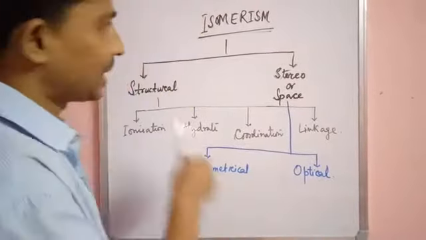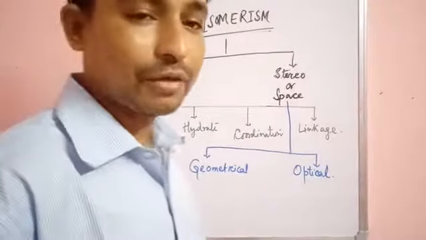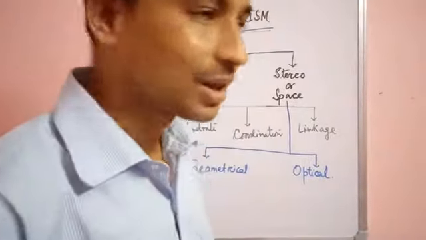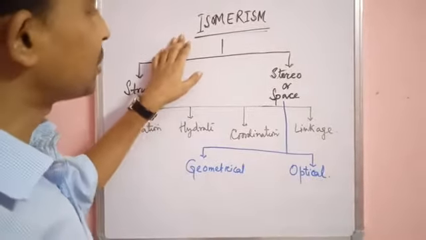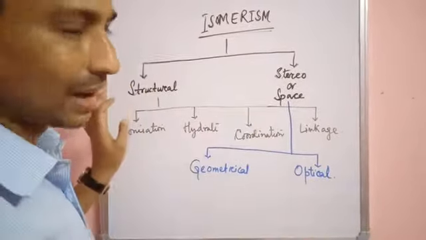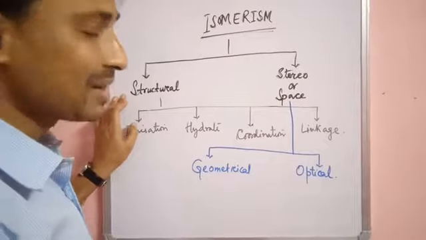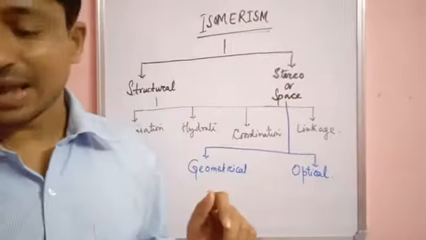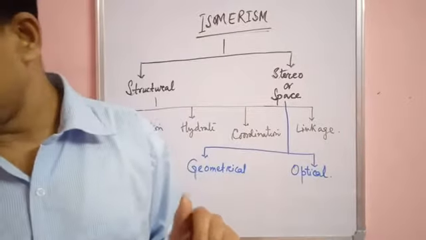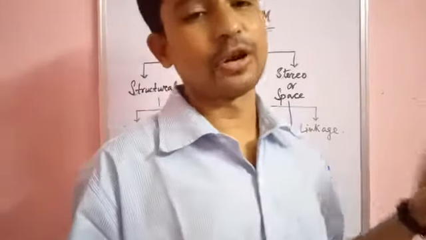So isomerism is the compounds having the same molecular formula but different structural arrangements. They are called isomers, and the phenomenon is called isomerism. Isomerism is divided into two categories. Structural isomerism is the type of isomerism which arises due to difference in structures of coordination compounds.